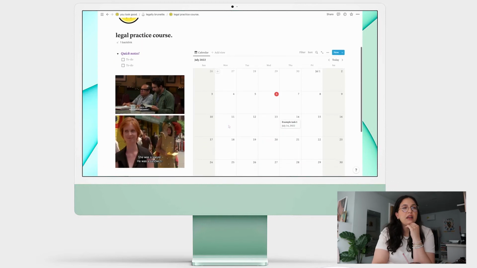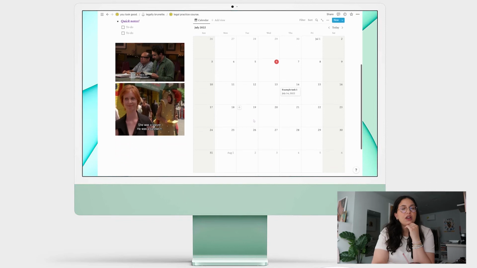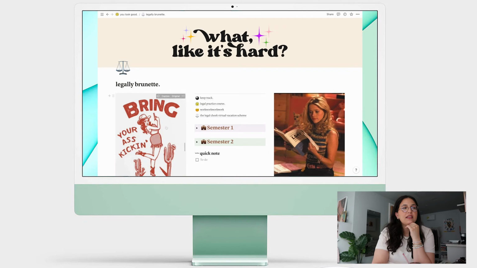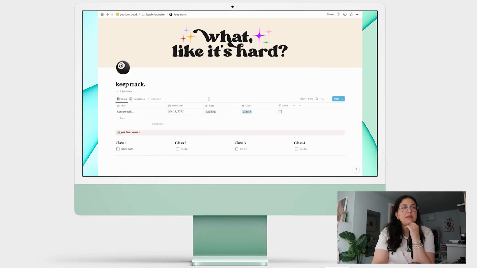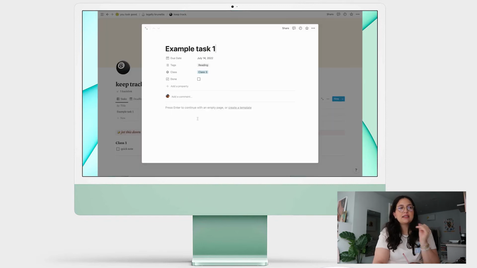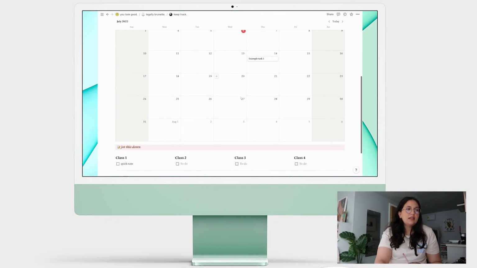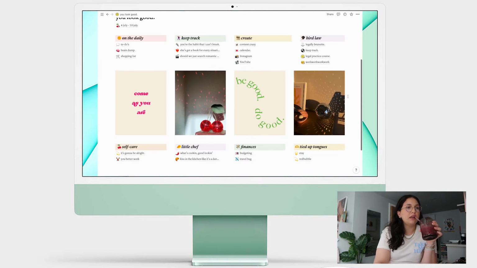This would be another link to a calendar. I have a feeling I'll use this page more for the legal practice course specifically. This keep track section is more class-based, just to get down to the nitty-gritty details, because I could open this up and have links to things or briefs in here. And then also, I mean, it's still here, so it's fine. So let's scroll down a little bit.